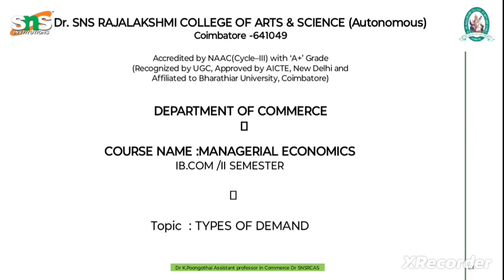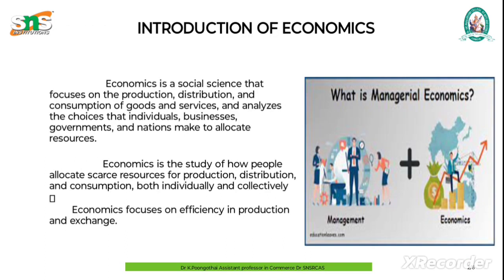Before going into types of demand, we are going to see the meaning and introduction of economics. Economics is a social science that focuses on the production, distribution, and consumption of goods and services, and analyzes the choices that individuals, businesses, governments, and nations make to allocate resources. Economics is the study of how people allocate scarce resources for production, distribution, and consumption, both individually and collectively. Economics focuses on efficiency in production and exchange.